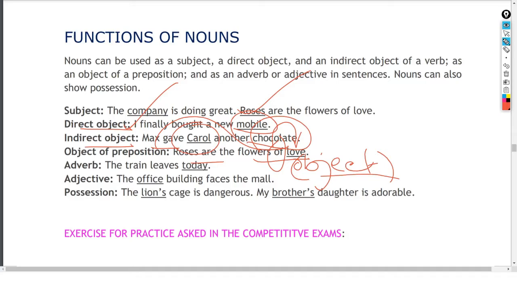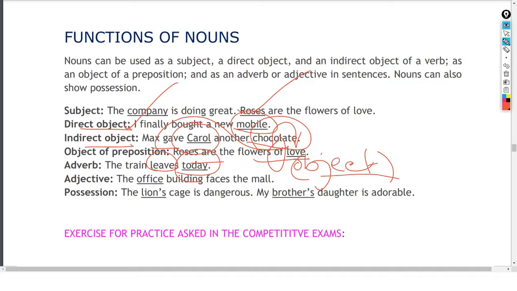Now let us see how it is used as, okay, the adverb. The train leaves today. The train leaves today. है ना? Train leaves. So this is the verb. So today is what? The adverb. Therefore, in this way, today is a noun used as adverb.